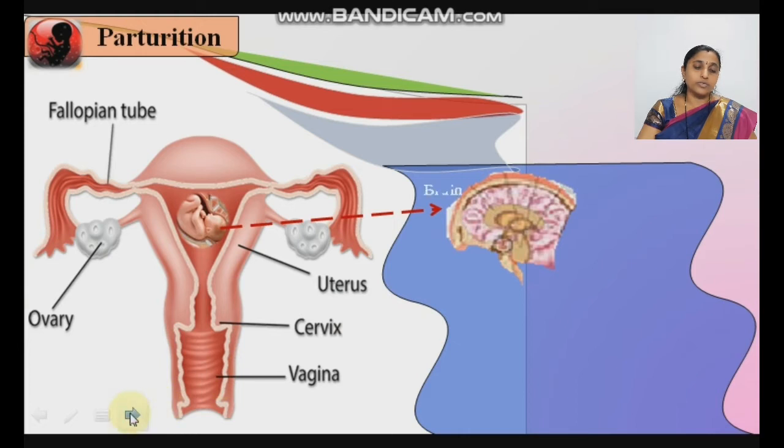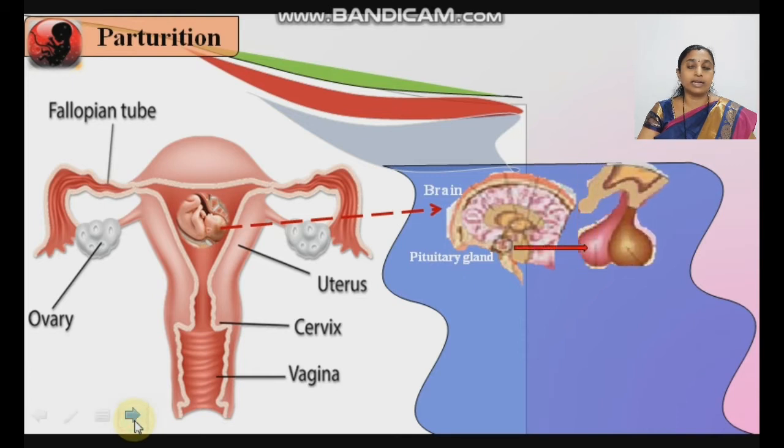It gives signal to its own pituitary gland. Where is the pituitary gland present? On the ventral wall of the brain. This is the part of the brain of the fetus, and on the ventral wall of this brain a P-shaped pituitary gland is present. See here, an enlarged view of the pituitary gland. The pituitary gland is a P-shaped gland and it is double in origin. It contains two parts, anterior pituitary and posterior pituitary.